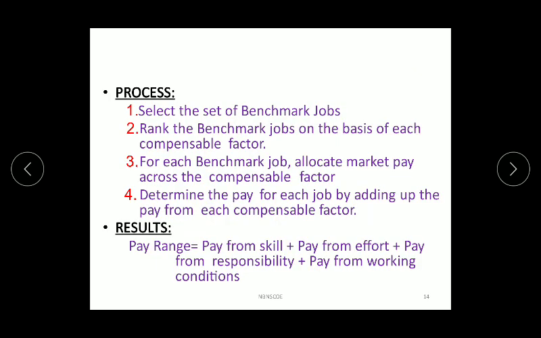The basic process is that a benchmark job is considered, and according to that benchmark job, other compensable factors are defined, and then that method is used to fix the pay. Means the pay from skill, pay from efforts, pay from responsibility, pay from working conditions, and so on, the wage structure is defined. Means in this case the job is ranked, not the person.